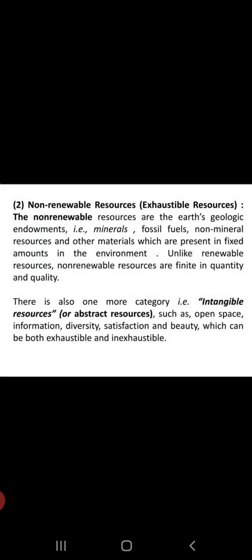Yes, then the inexhaustible natural resources include the natural resources which are not likely to be exhausted due to the human activities and are present in unlimited quantities, which means even if they are continuously being used, they will not get finished. So, that is inexhaustible natural resources. Examples of inexhaustible natural resources include air, sunlight.